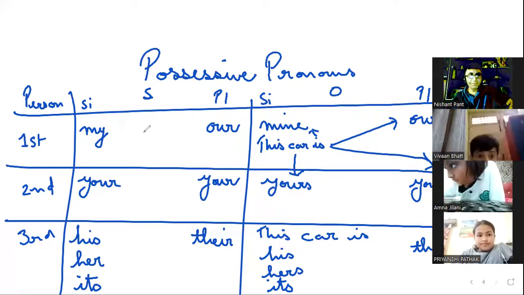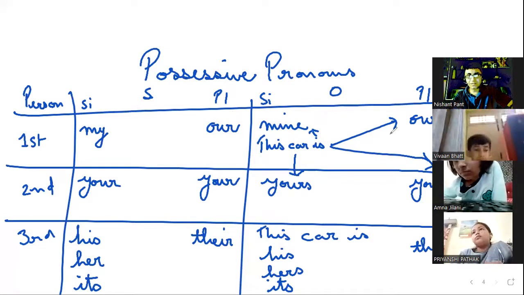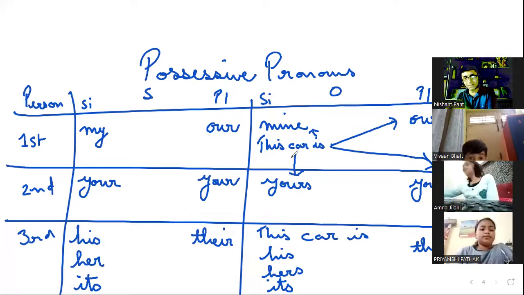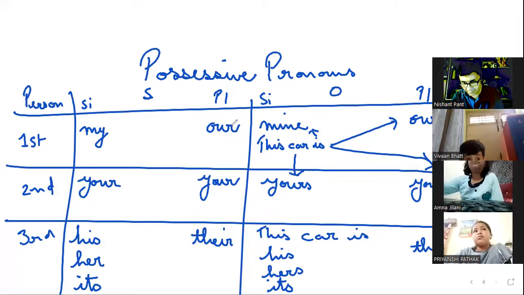Right? So this is my car, this is our car, this car is mine, this car is ours, this is your car, this car is yours. This is his car, this is her car, this is its car, this is their car, this car is his, hers, its, and this car is theirs. Clear?